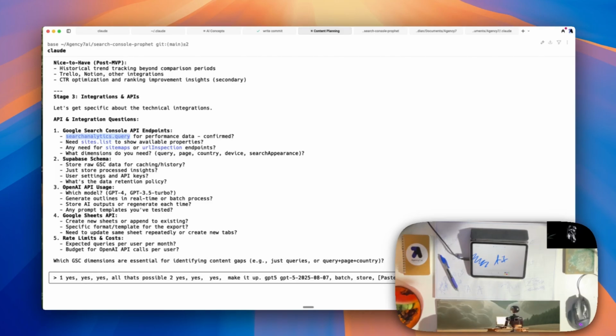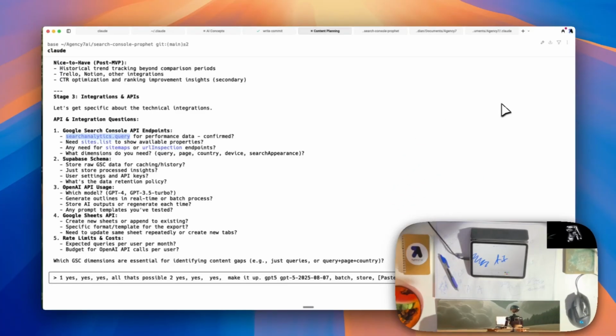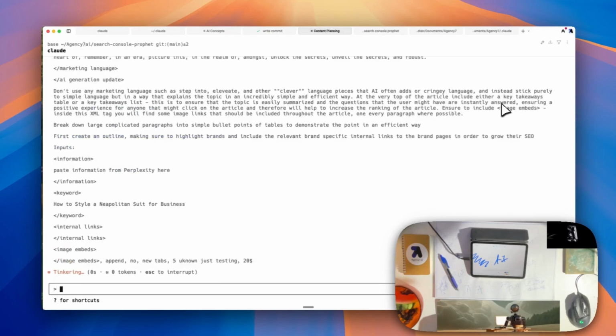The sheet is for the content, so we're going to say append. And then no new tabs. And then 5 expected queries per user per month. Unknown, just testing. Per user, we're going to say $20 per user budget, and then Bismillah.